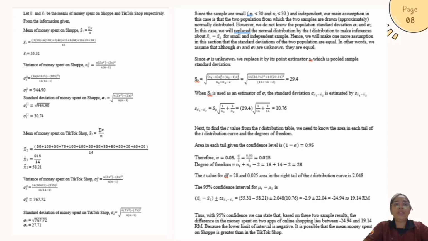Since the samples are small and independent, our main assumption in this case is that the two populations from which the two samples are drawn are normally distributed. However, we do not know the population standard deviations, sigma 1 and sigma 2. In this case, we will replace the normal distribution by the t-distribution to make inference about x1 bar minus x2 bar for small and independent samples.